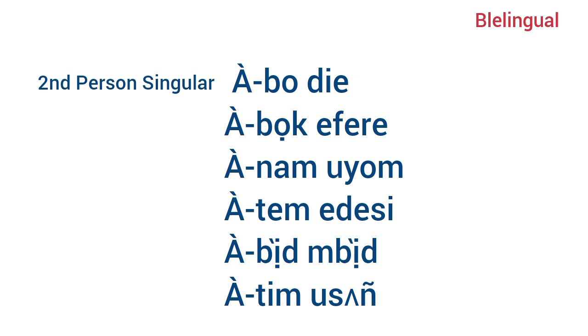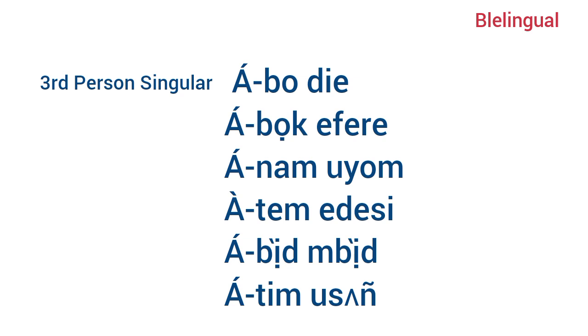So we can say, Abodie, you are saying what? Abok efere, you are cooking soup. Anam uyum, you are making a noise. Atem edesi, you are cooking rice. Abat mbat, you are spreading mat. Atam usong, you are pounding fufu.